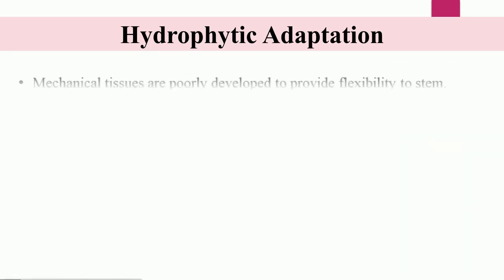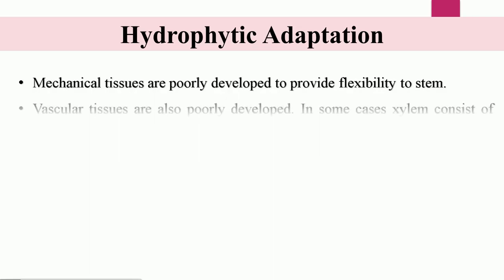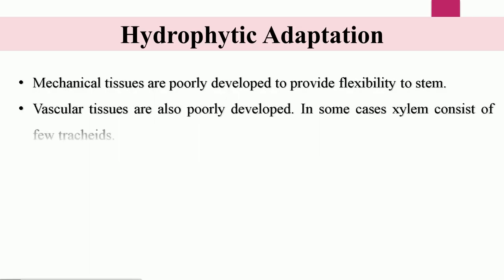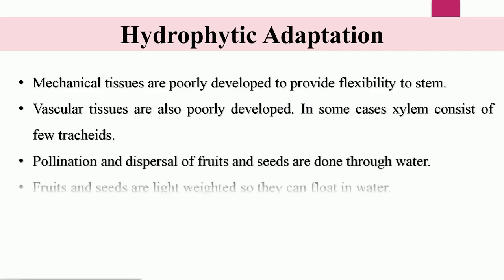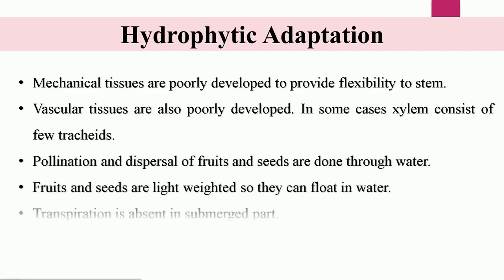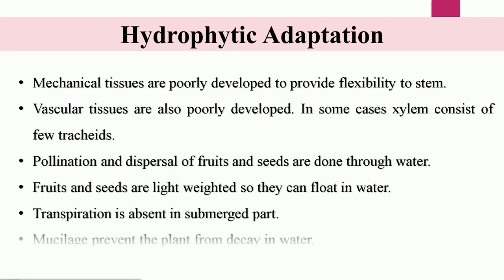The mechanical tissues in hydrophytes are poorly developed to provide flexibility to the stem. If the stem is stiff and rigid, it can be broken by the current of the water. The vascular tissues are also poorly developed.